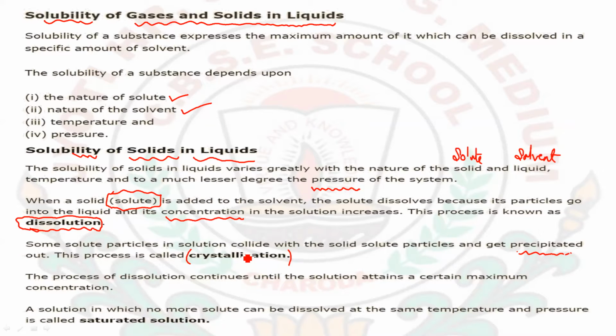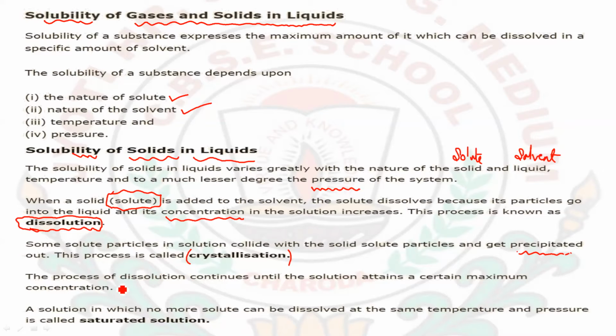Here the temperature plays a very important role. For forming the solution, we provide heat to the solution formation. After the formation of the solution, the temperature is lowered very gradually. We are not lowering the temperature at once, but decreasing it gradually, due to which the solute particles collide with each other to form precipitates and crystals. Therefore this process is known as crystallization.